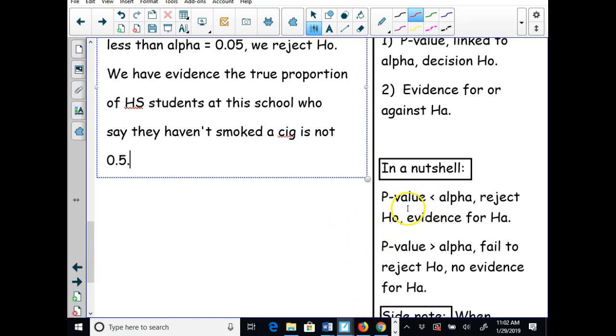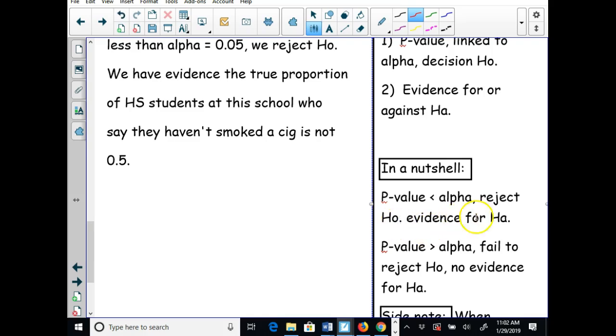Okay, again, in a nutshell, when p-value is less than alpha, we reject the H0, period. We have evidence for HA in context. If our p-value is greater than alpha, we fail to reject the H0, period. We have no evidence for HA.